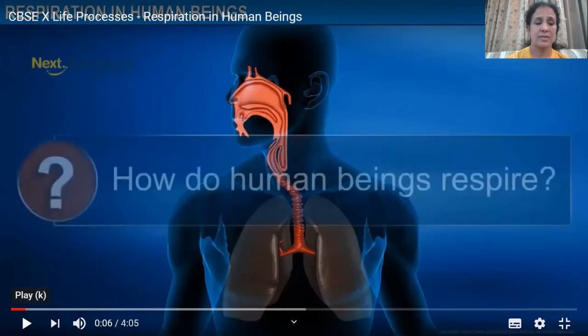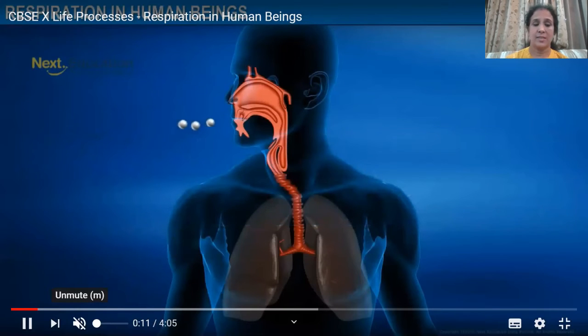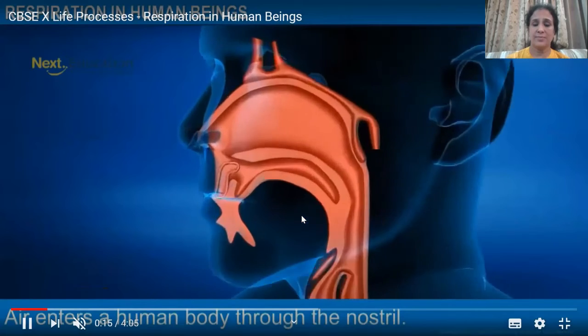Okay, so breathing is the process by which we take in air that is rich in oxygen and we exhale air that is rich in carbon dioxide. How do human beings respire? See, the air is rushing in.